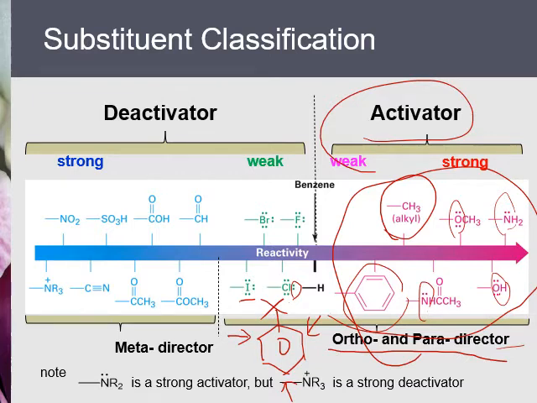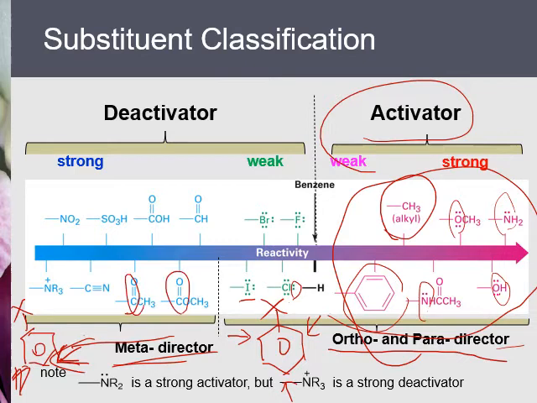Now towards the left side, they are meta directors. So if the benzene already has one of these groups, then the next reaction mainly takes place on the meta position. That's why they are meta directors. Note that they contain C=O double bonds, C≡N triple bonds, and NO2.